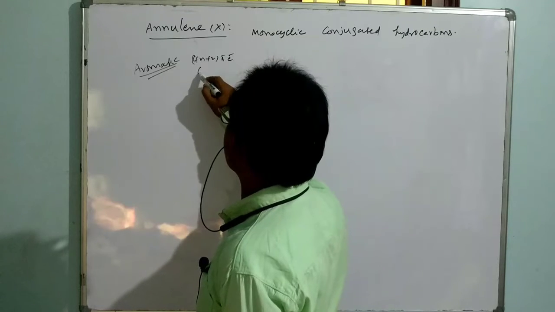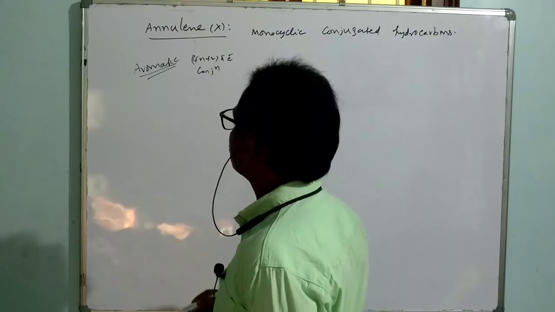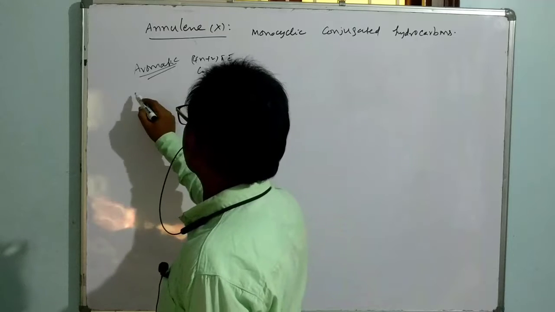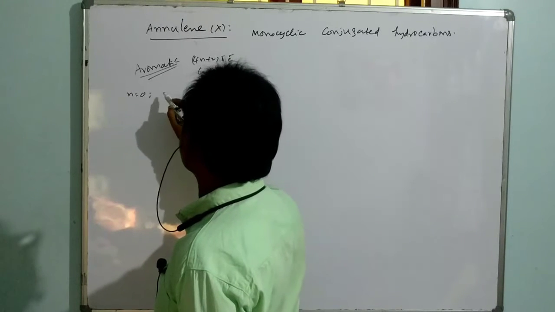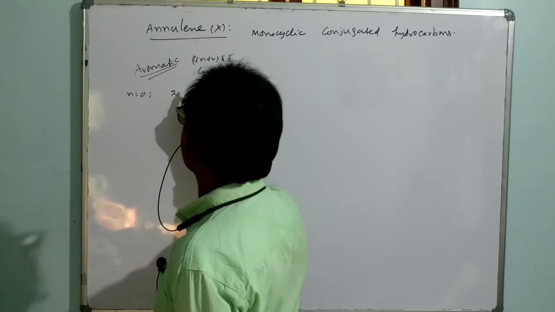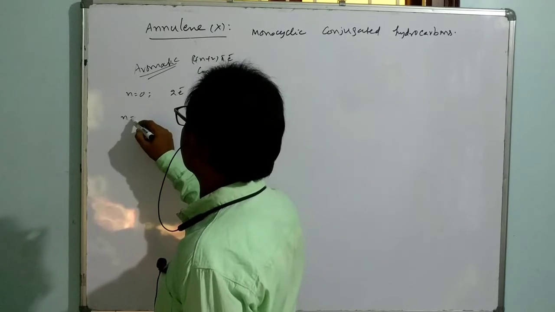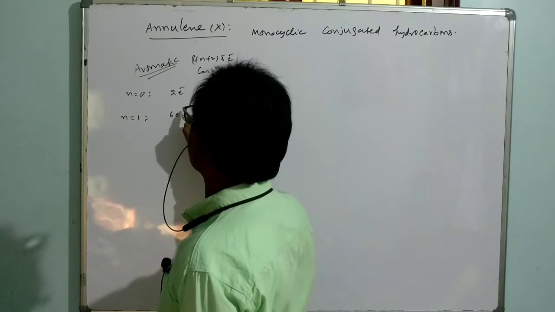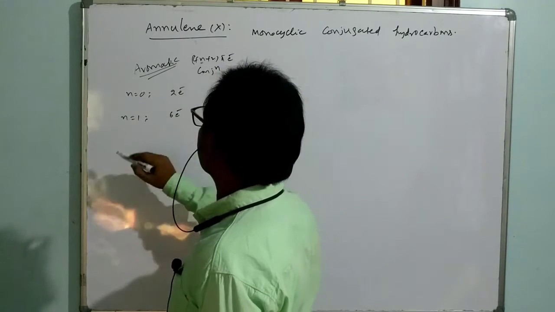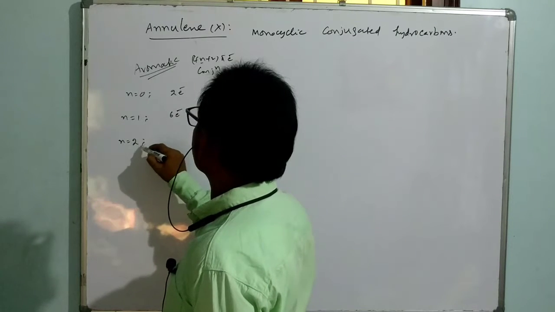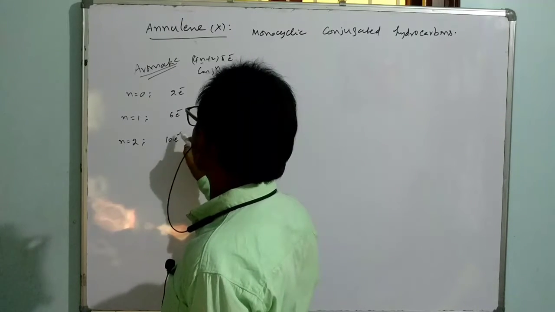As per 4n plus 2, if we take n equal to 0, the required electron count is 2 electron conjugation. If we take n equal to 1, it is 6 electrons as per this. If n is equal to 2, it is found to be 10 electron conjugation.